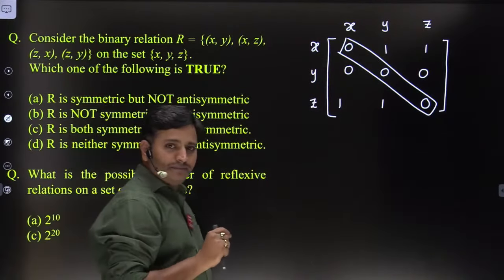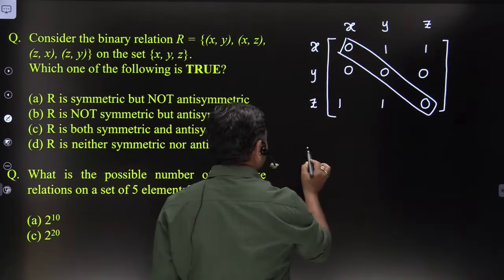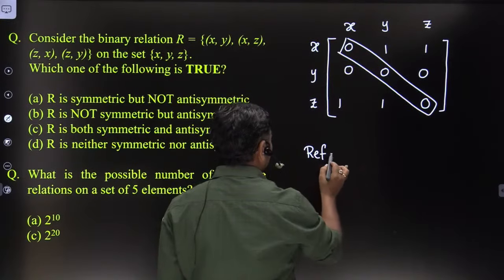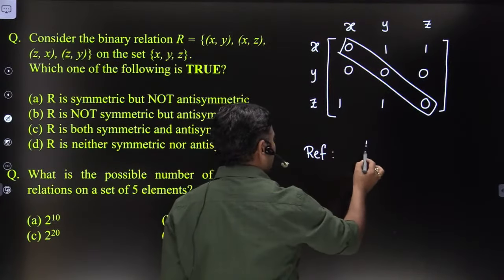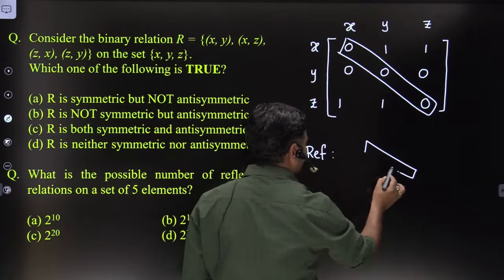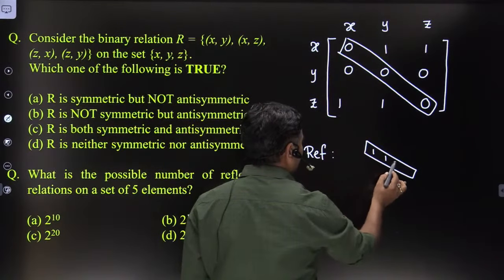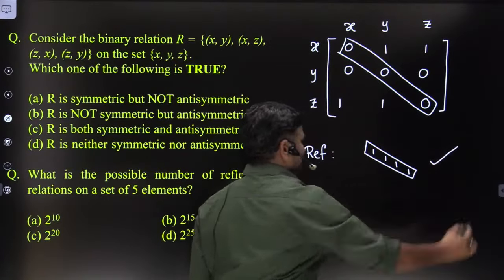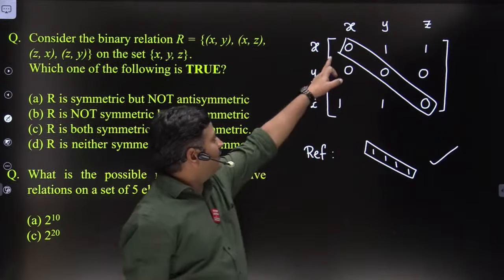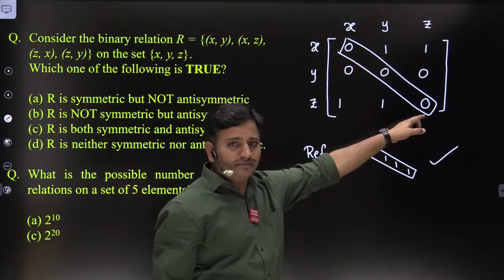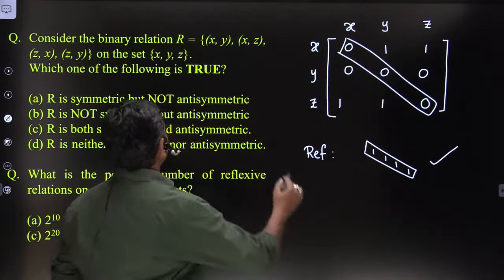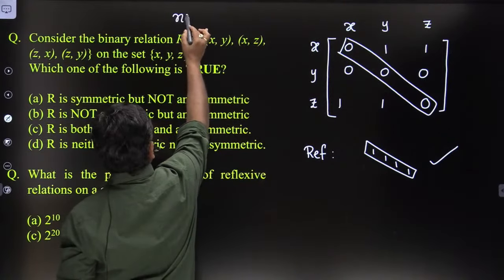Clear? Please observe, friends. How we are going to verify reflexive relation? Verify all diagonal elements are present or not. Present means 1, 1, 1 like this. Then we can say it is reflexive. But all diagonal elements are not present here, therefore it is not reflexive.